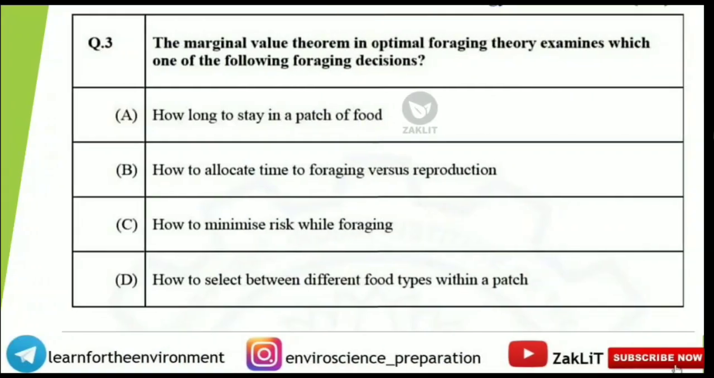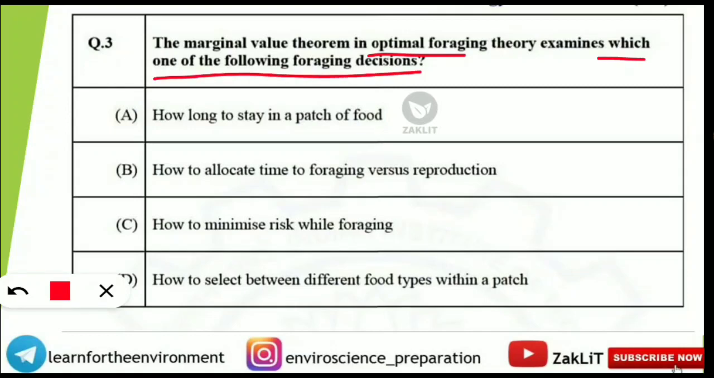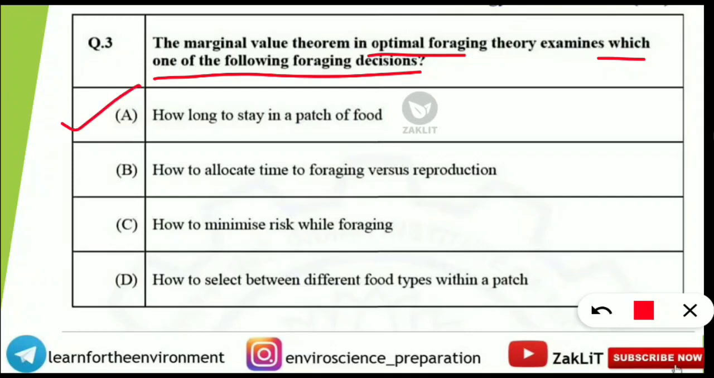So guys, before going into the concept, let us know how the questions are asked from this theorem, that is MVT. The question is taken from the previous year's questions of the GATE Ecology and Evolution paper. The question is as follows: the marginal value theorem in the optimal foraging theory examines which one of the following foraging decisions. I will give you a few seconds to think about the answer, then I will reveal the correct answer. So here the correct option will be option A. Yes, this theory examines how long to stay in a patch of food.